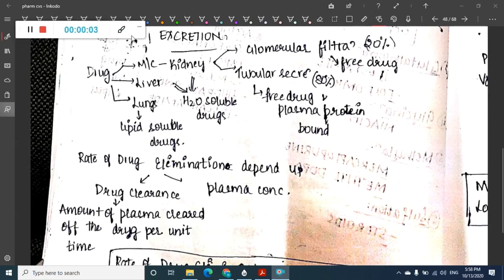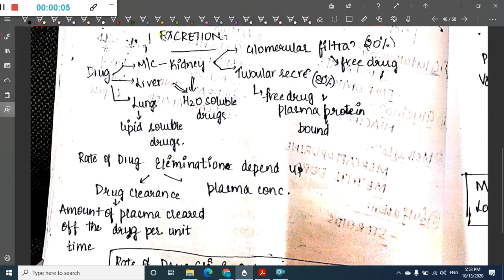In this chapter, we are going to learn about excretion. Okay, it is general pharmacology. So in that we are going to learn about excretion of the drug. Here, any drug which enters the body should be excreted. There are three modalities of excretion of any drug.